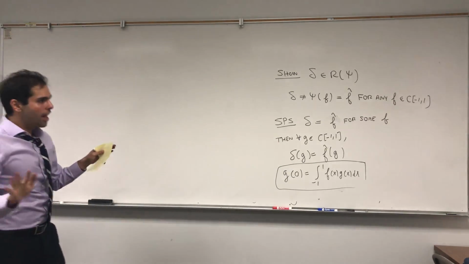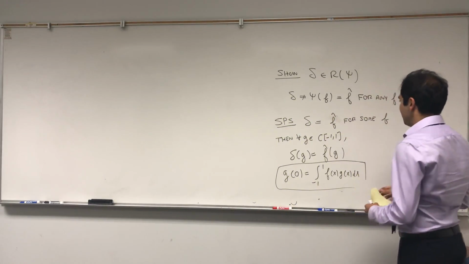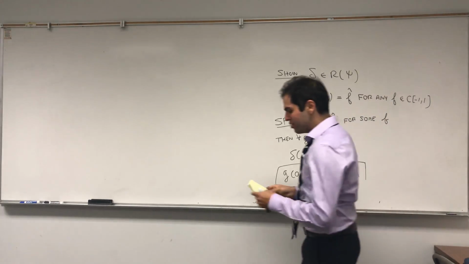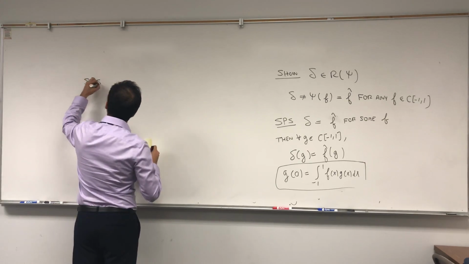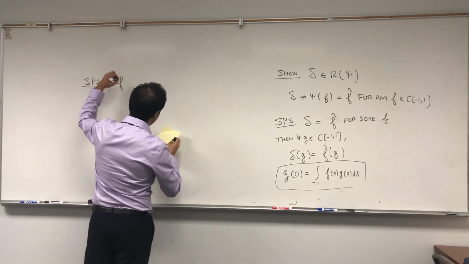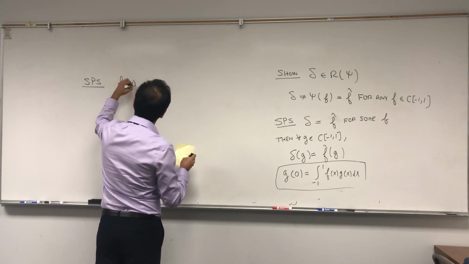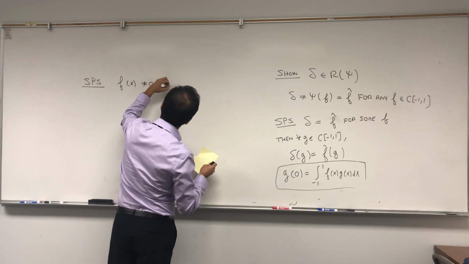Okay, so our contradiction is we want to show that f is 0. So suppose, and this is kind of weird, suppose f is not 0. In other words, suppose f of x is not 0 for some x.